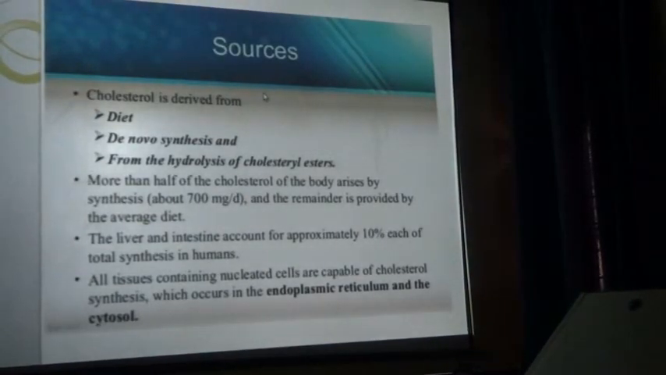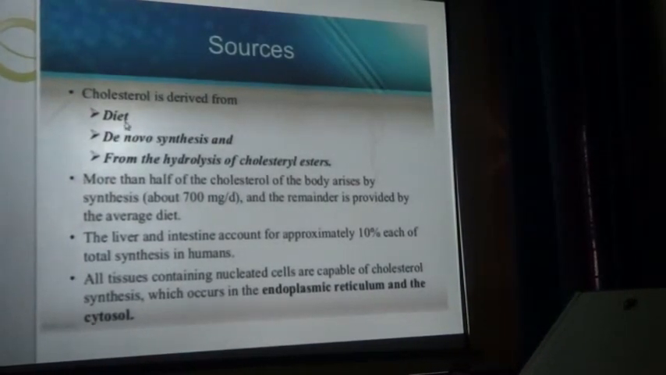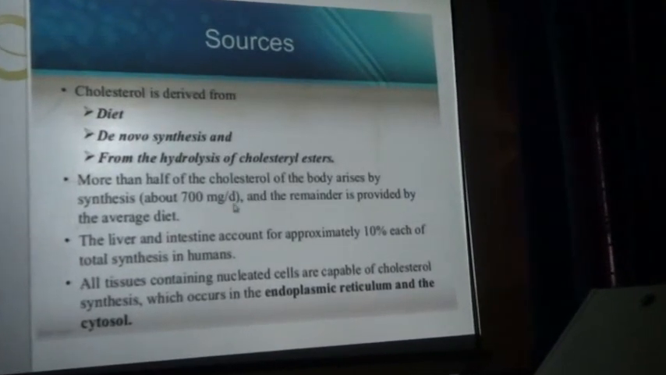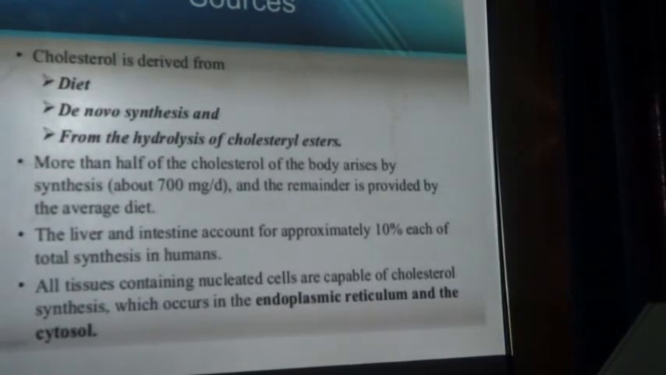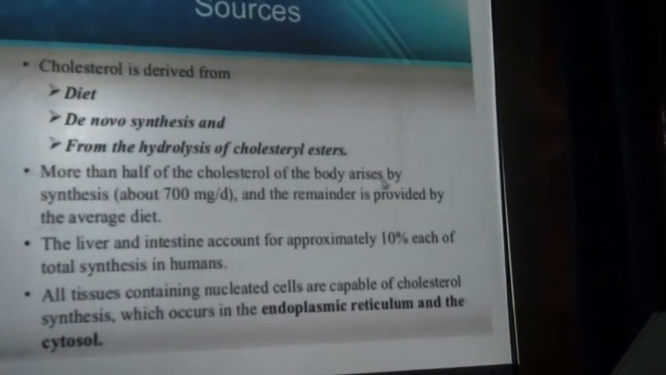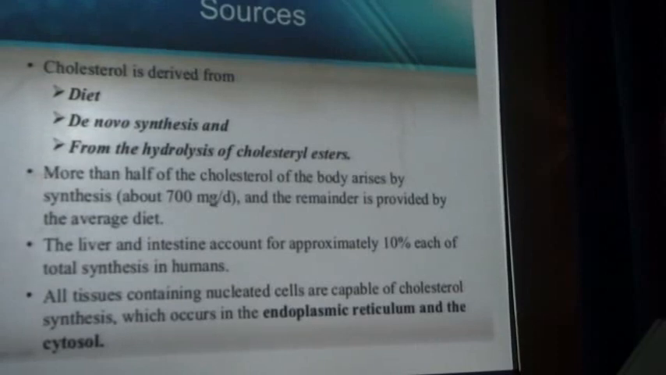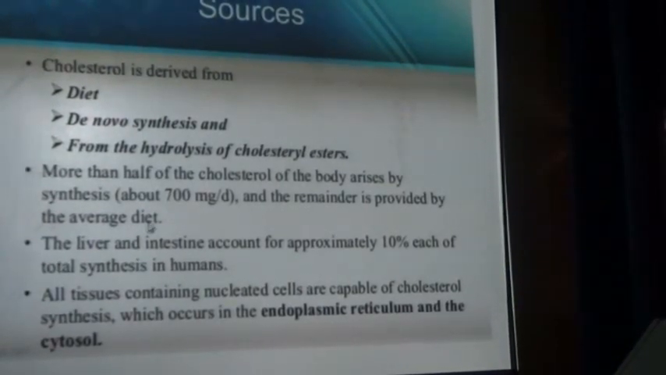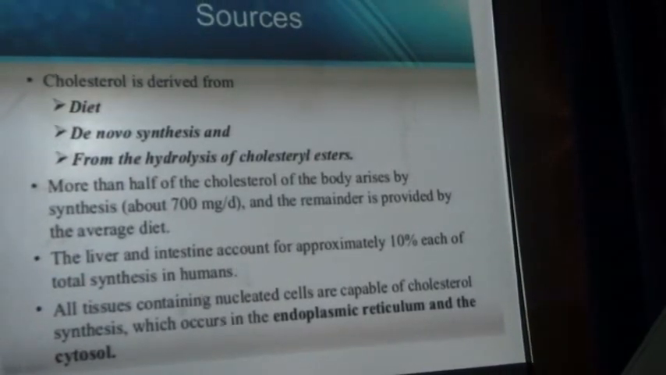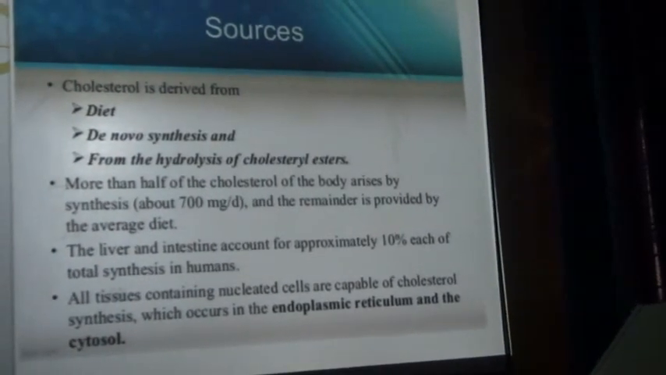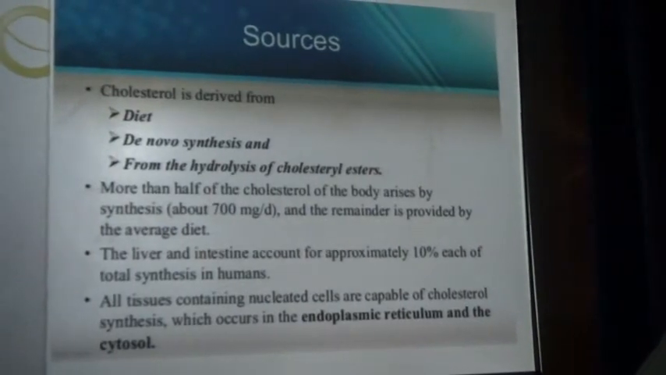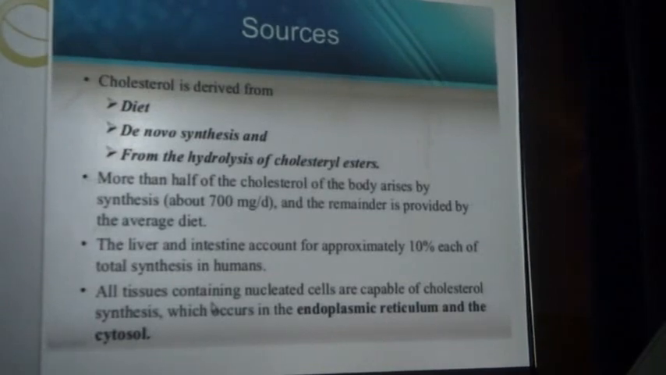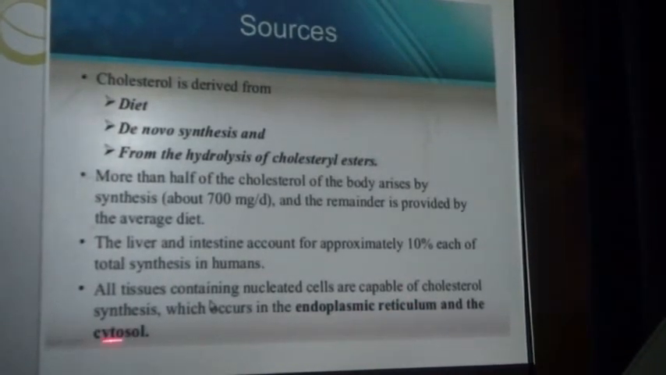Next, what are the sources of cholesterol? There is the dietary source, de novo synthesis, and the hydrolysis of cholesterol ester. More than half of the cholesterol of the body arises by de novo synthesis, almost 700 milligrams per day, and the remainder is provided by the average diet. The liver and intestine account for approximately 10% each of the total synthesis in humans. All tissues containing nucleated cells are capable of cholesterol biosynthesis, which occurs in the endoplasmic reticulum and the cytosol.